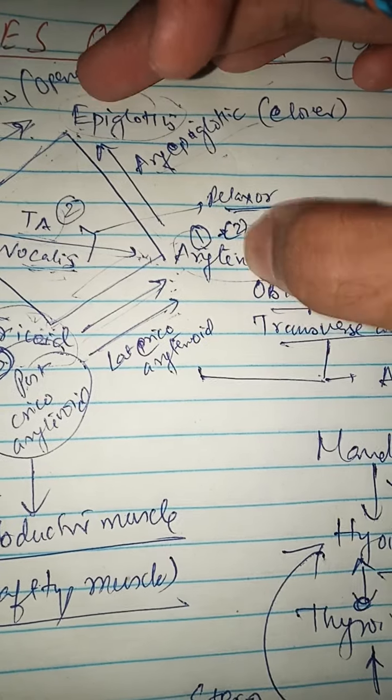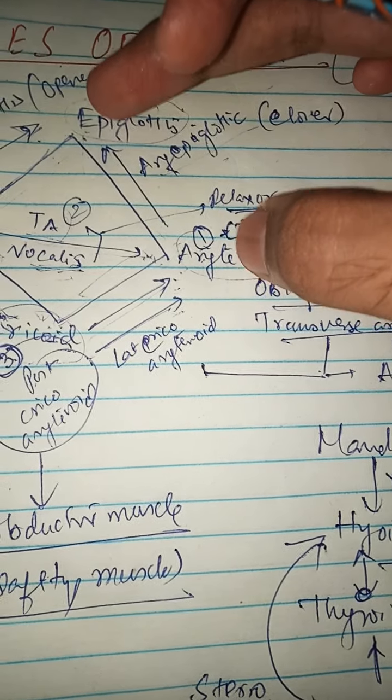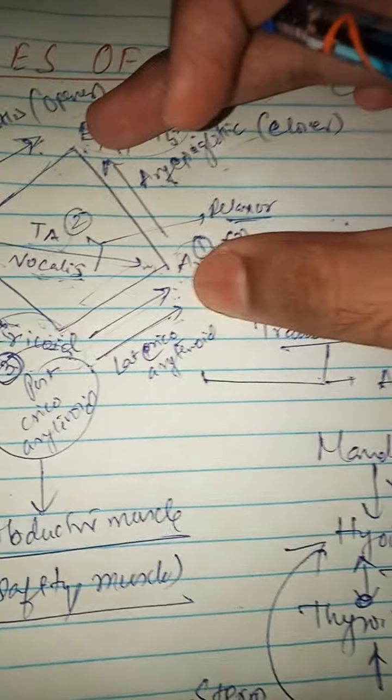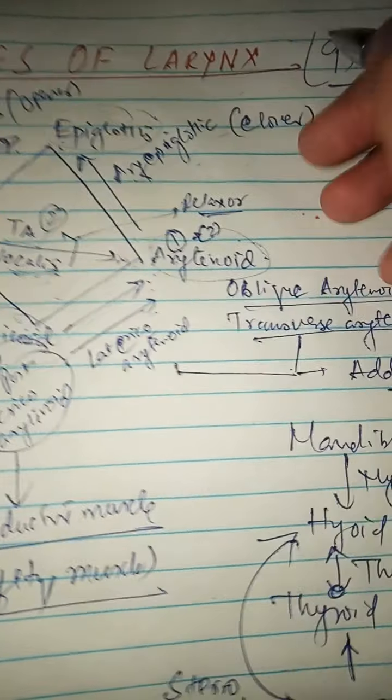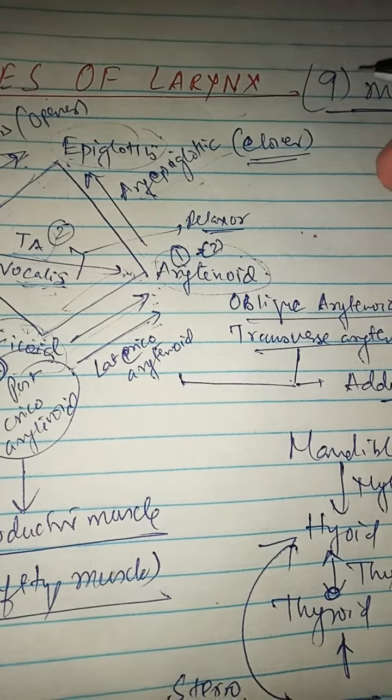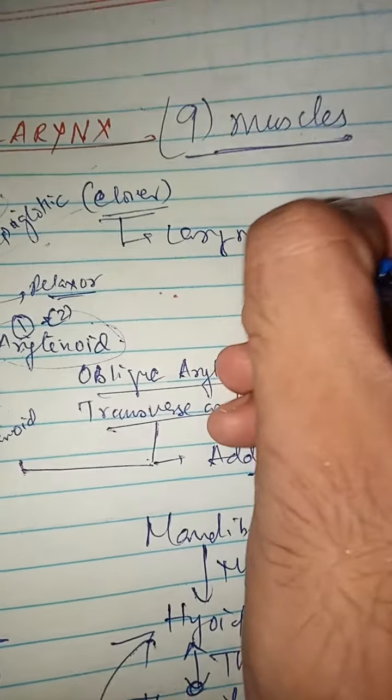The inlet of the larynx is bounded by the arytenoid and the epiglottis. So if the aryepiglottic muscle contracts, there will be closure of the laryngeal inlet.